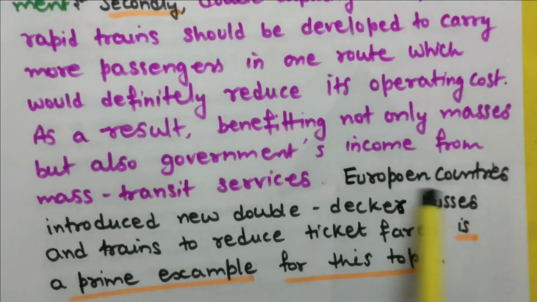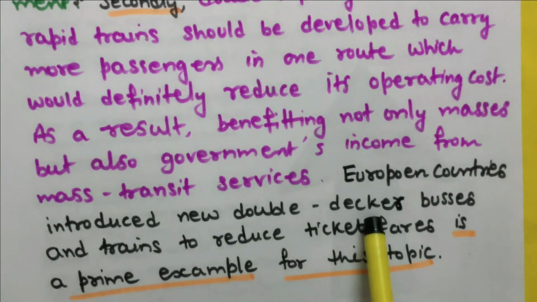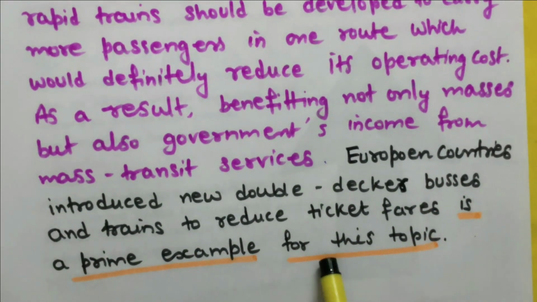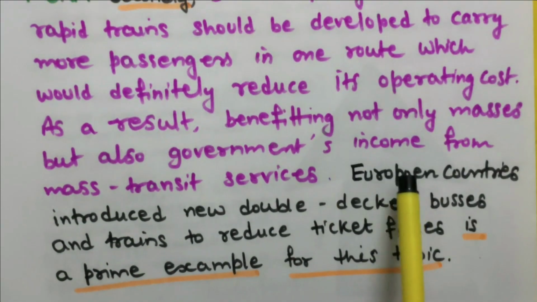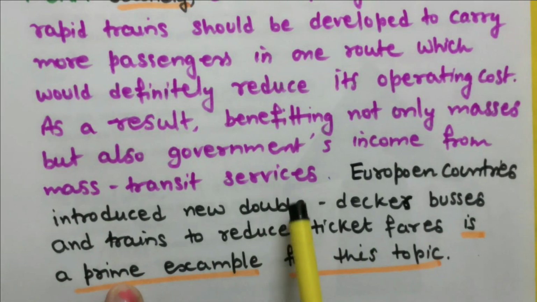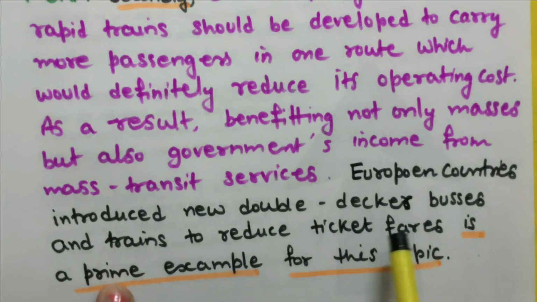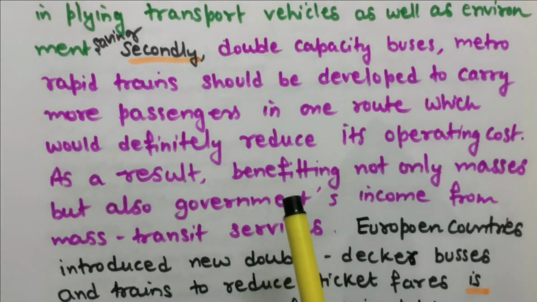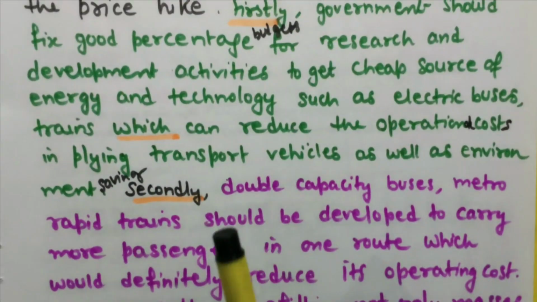For example, European countries introducing new double-decker buses and trains to reduce ticket fares is a prime example for this topic. So I have just given the European countries example where they are plying double-decker buses and trains to reduce ticket fares. Although I know that Europe is more costly as compared to my country India.